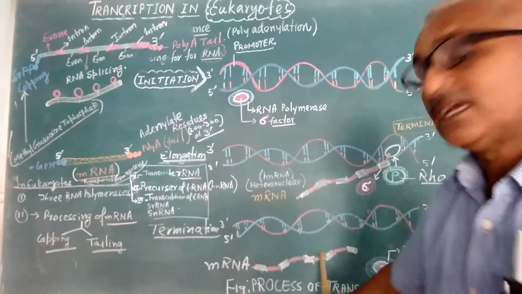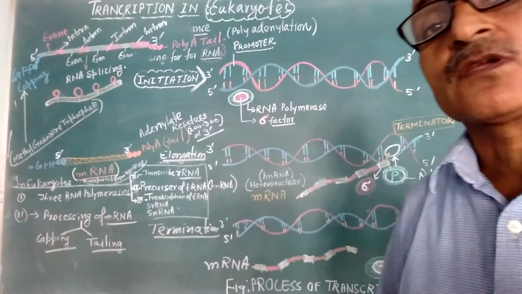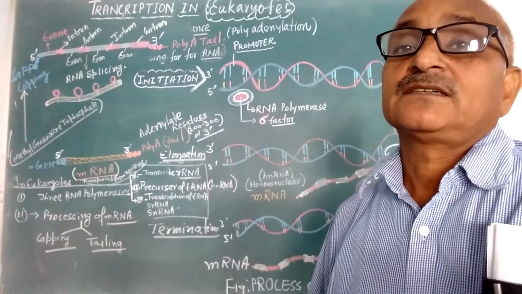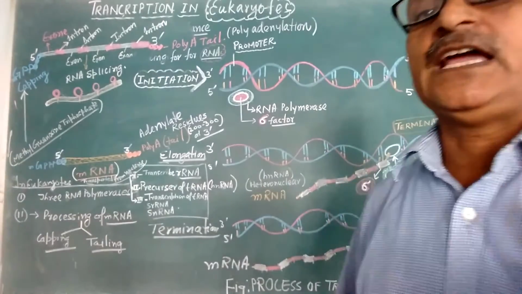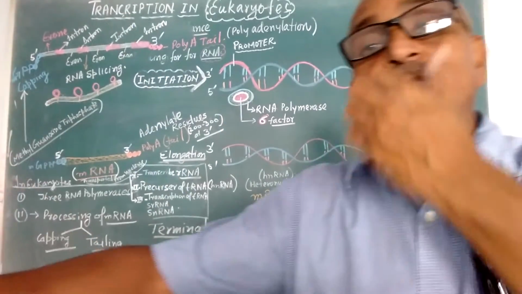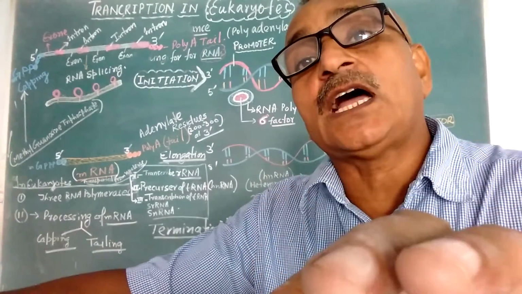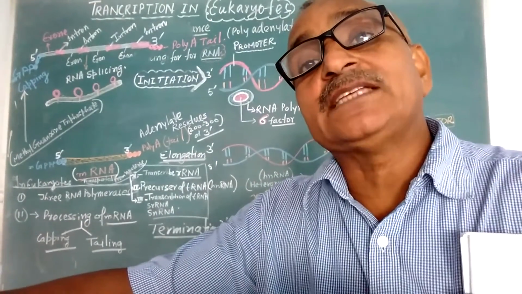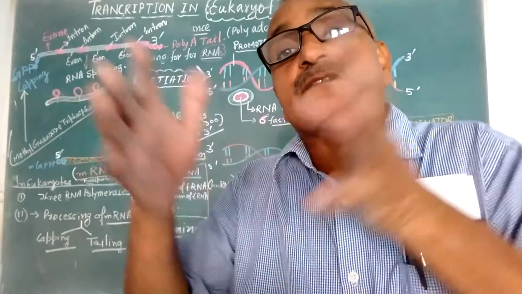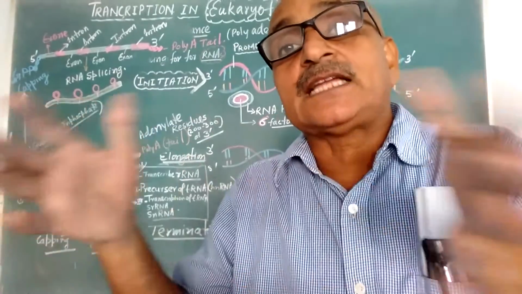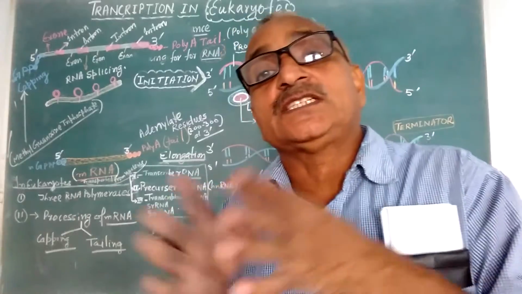So messenger RNA is formed. After transcription of messenger RNA, a new process begins, that is processing of messenger RNA. As we have already discussed in an earlier video, in eukaryotes the cistrons are monocistronic, meaning they are intervened by exons, which participate in transcription and give the base codes for amino acid formation, the genetic code.